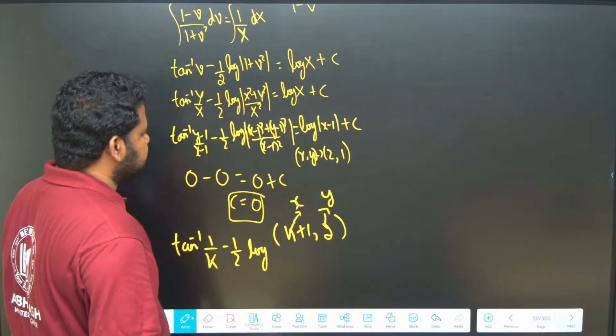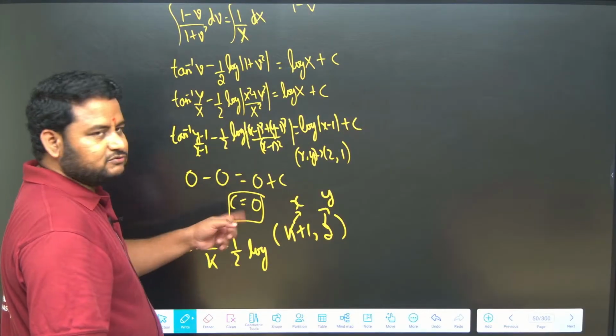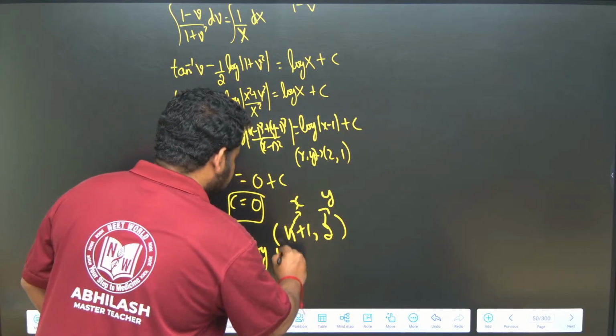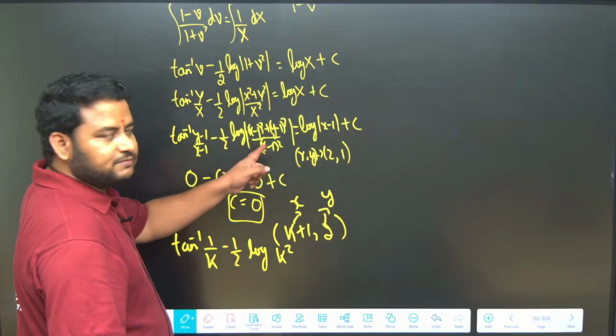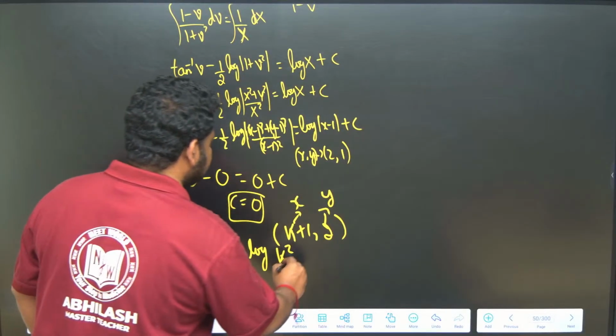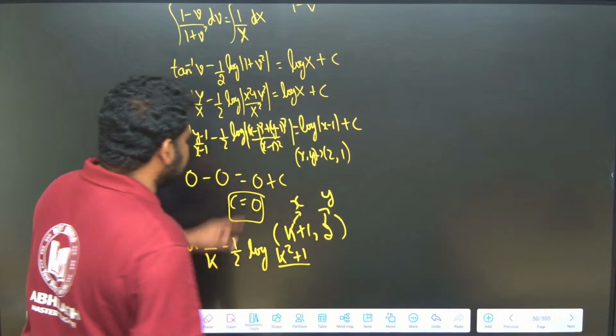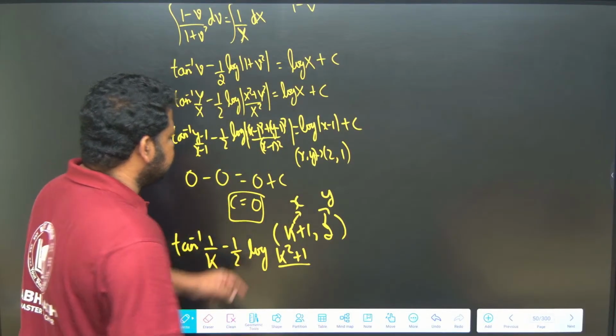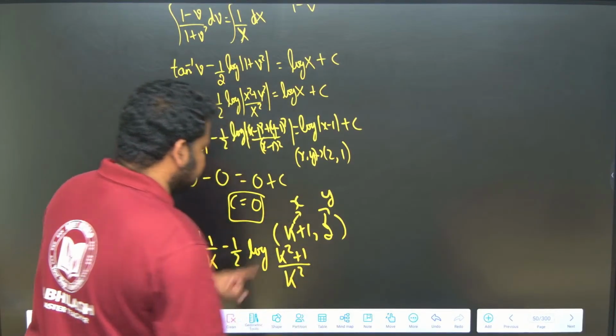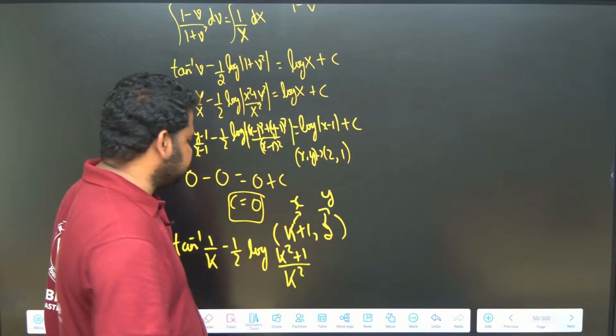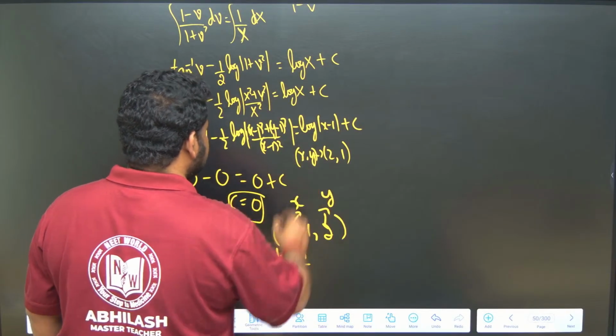x minus 1 is k plus 1 minus 1, which is nothing but k square, plus 2 minus 1 is 1 square. So this will become plus 1 divided by what I have? x minus 1 is k plus 1 minus 1, which is nothing but k square. So, what about this one? This will be equal to what?